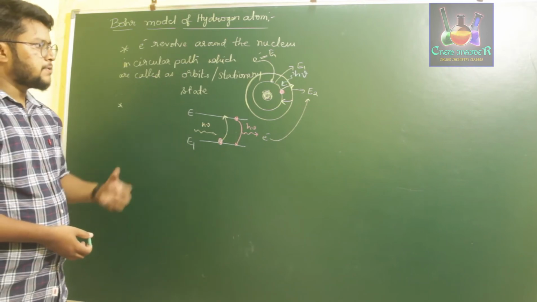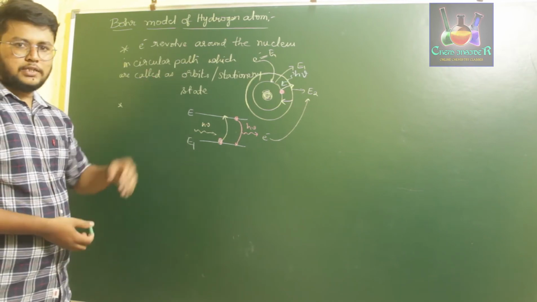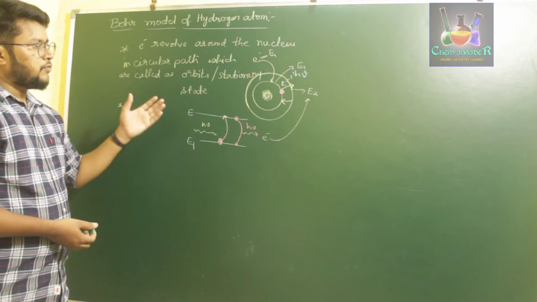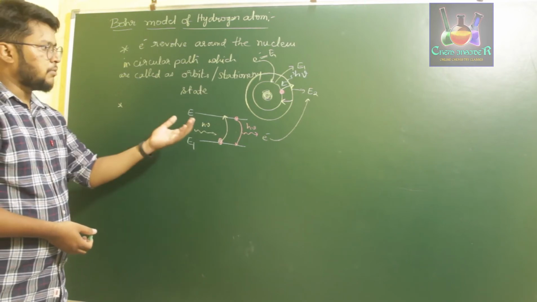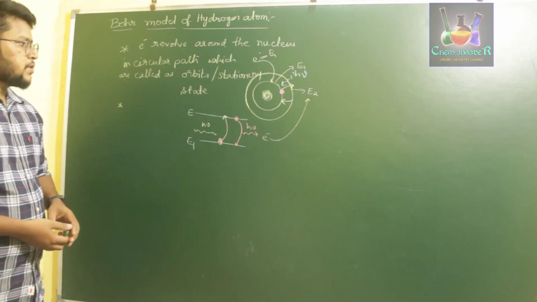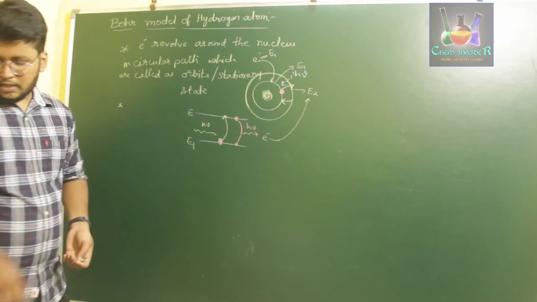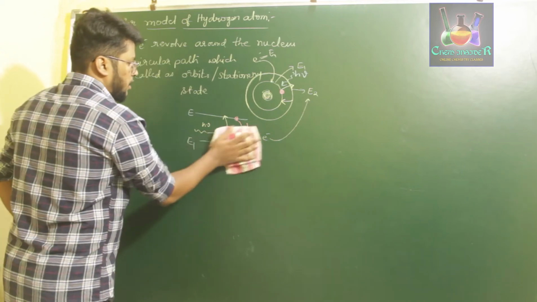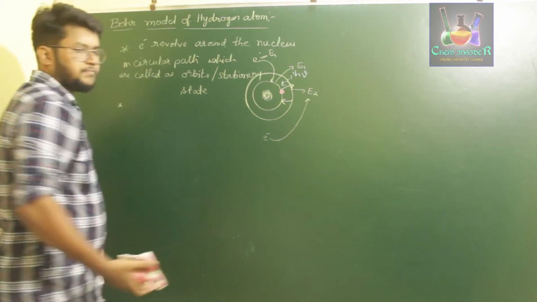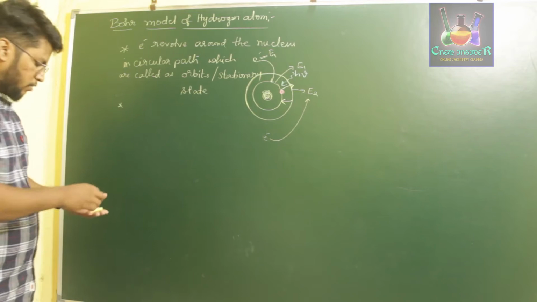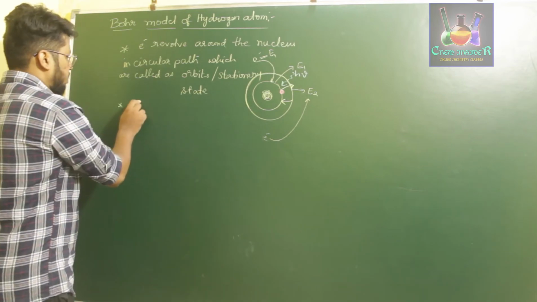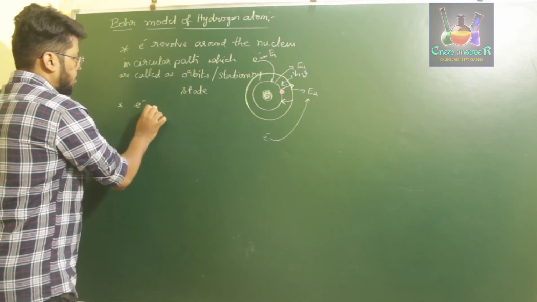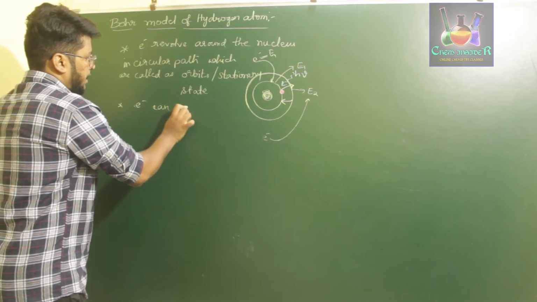So if it absorbs a photon of energy, it might get excited to the higher energy, and if it is losing one photon of energy, it might get demoted to the lower orbit. So this was the second state. That is, the electron will neither change its energy in its path. What it does is, while it is rotating or revolving around the nucleus, electrons can get excited